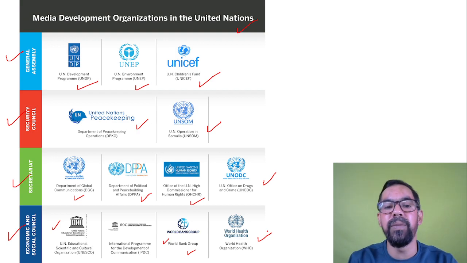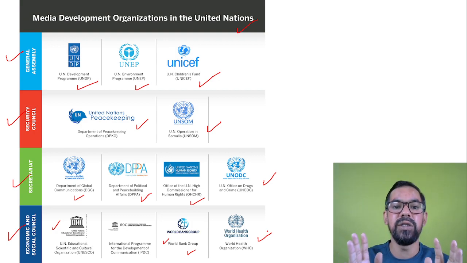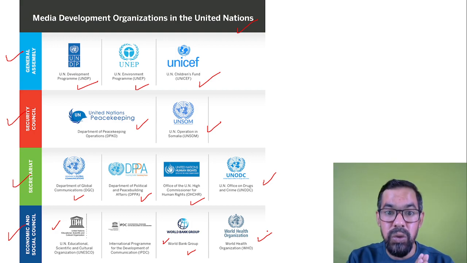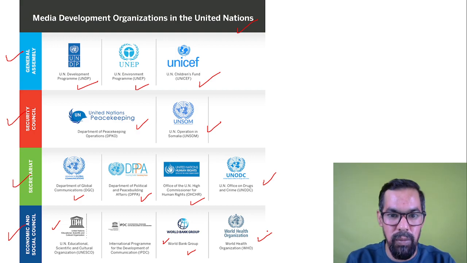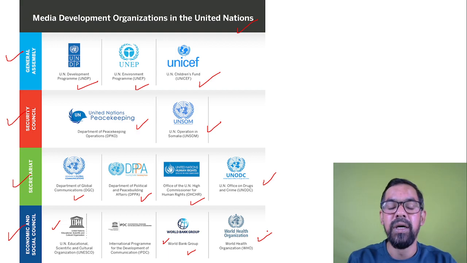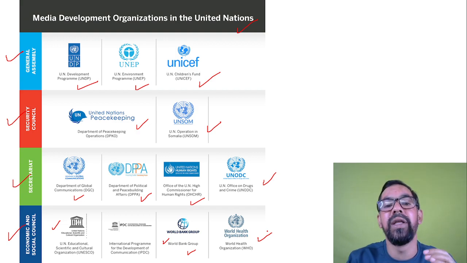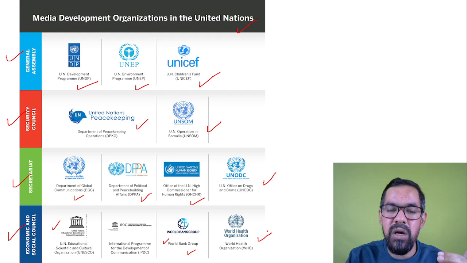Media development organizations work in different areas. They provide ground reports, analyze the problems, and give solutions for these problems. They have different parameters or scales.